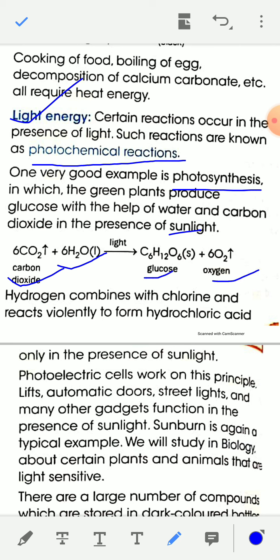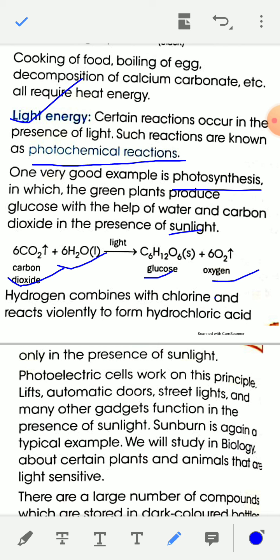The reaction is 6CO2 plus 6H2O, with light above the arrow, giving glucose, C6H12O6, and 6O2. So photosynthesis is a good example of a photochemical reaction, and it takes place only in the presence of sunlight.